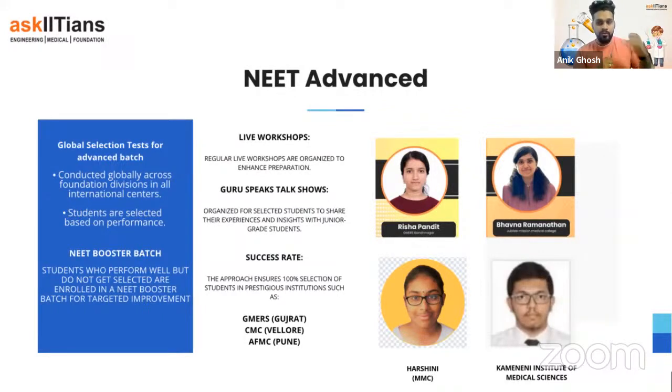Now, coming to the foundation level, what is happening? Like I told you in the very beginning of this year, all the expert NEET and JEE faculties of grade 11th and 12th are coming down to grade 9th and grade 10th just to bring you guys up from this moment onwards. Because we have seen that grade 11, 12 preparation is not 100% enough. We want the syllabus to get over by when you are in grade 11. By then, we are planning to complete the entire syllabus of NEET.